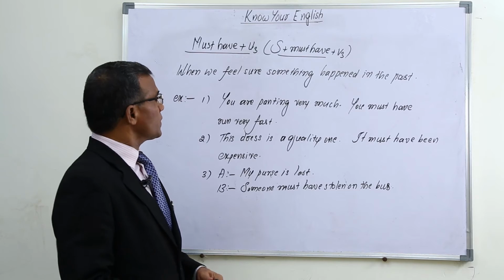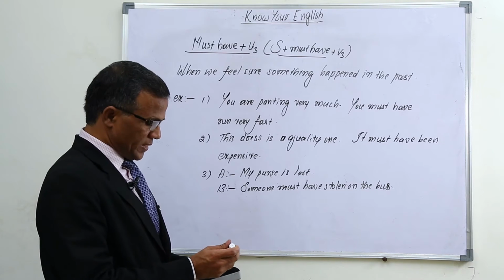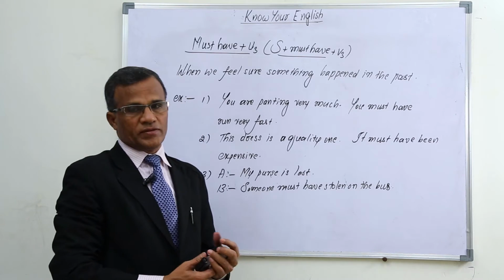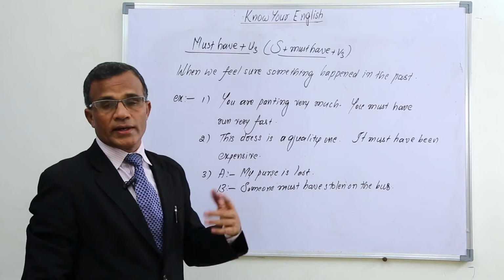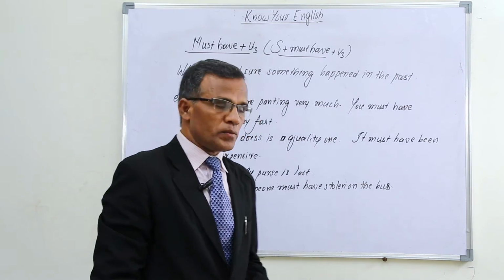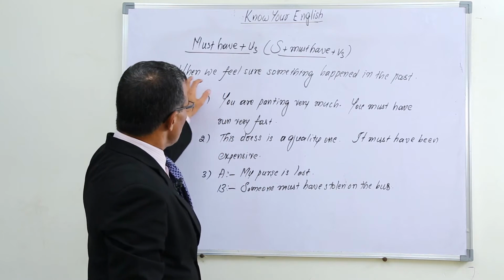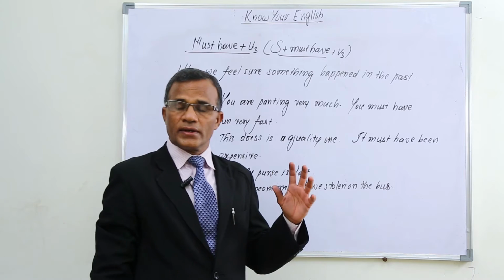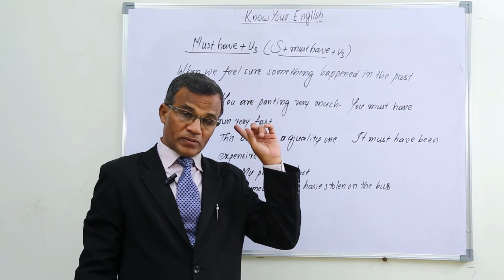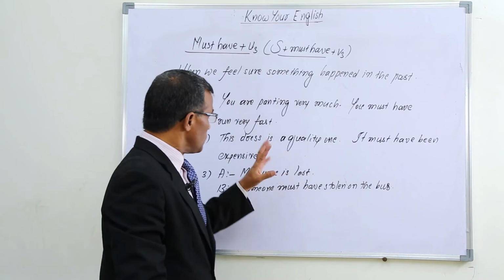Now let us learn this one. Must have plus V3. That is the opposite of this one. The negative for this must have is can't have plus V3 or couldn't have plus V3. But when we feel sure something happened in the past, in the past, we use it.